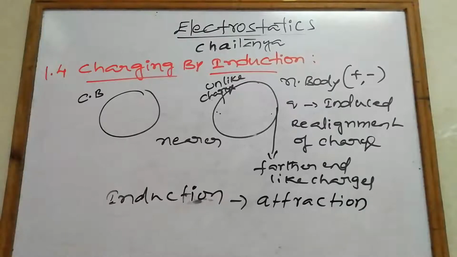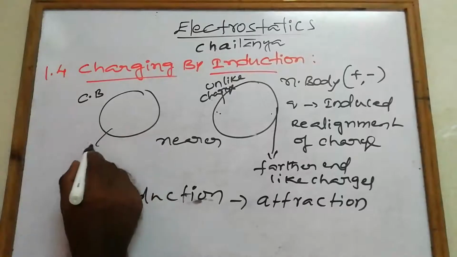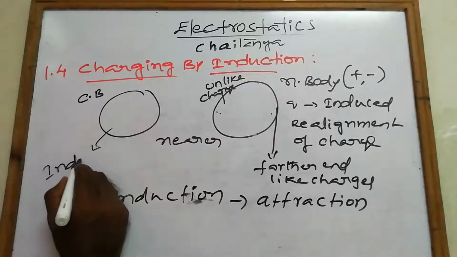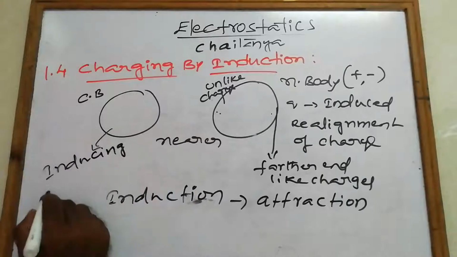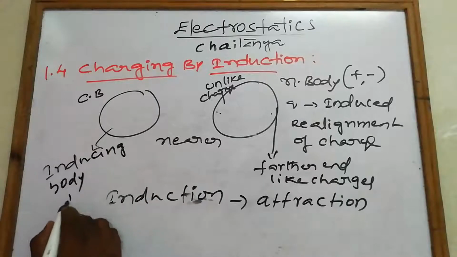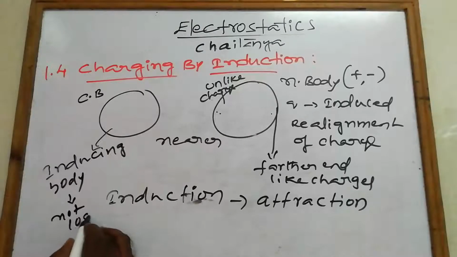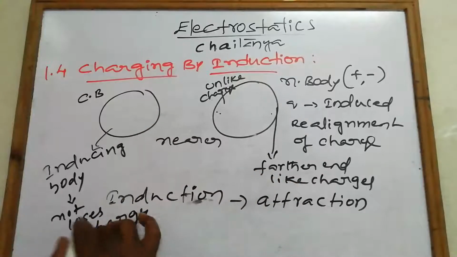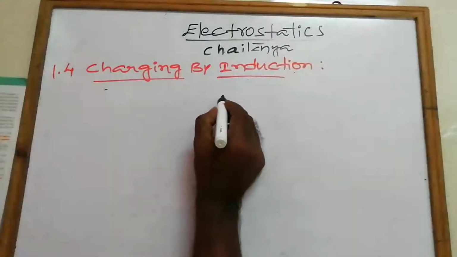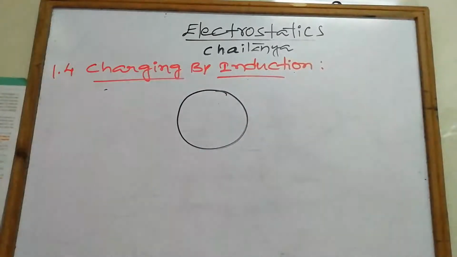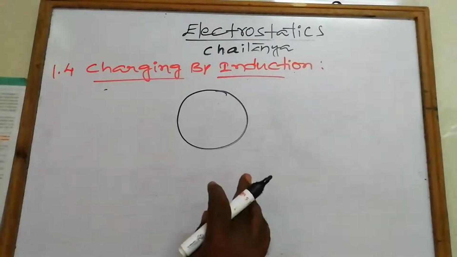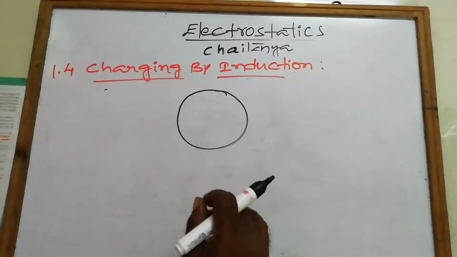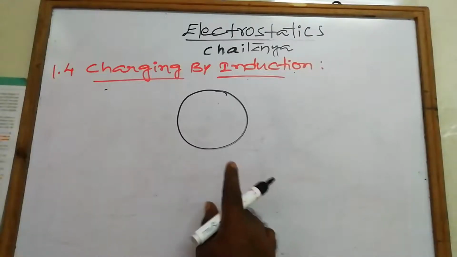Let us discuss an example. This body is called the inducing body, and this inducing body neither gains nor loses charge. Let us consider a metal sphere, and we are going to charge this metal sphere by the induction method. How can the metal sphere be charged by induction? Let us see.